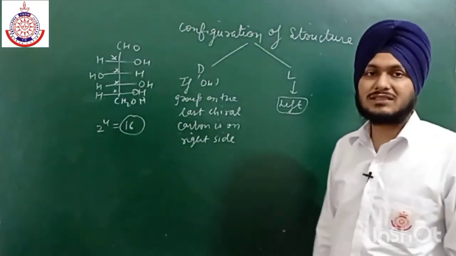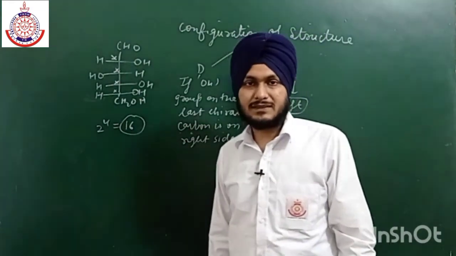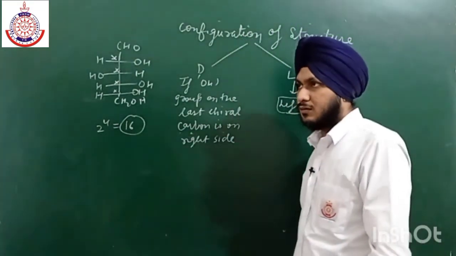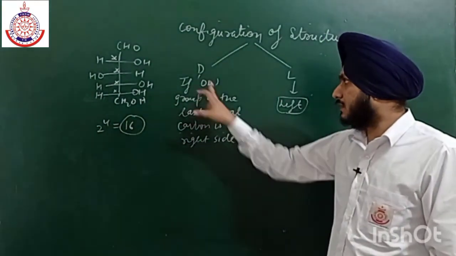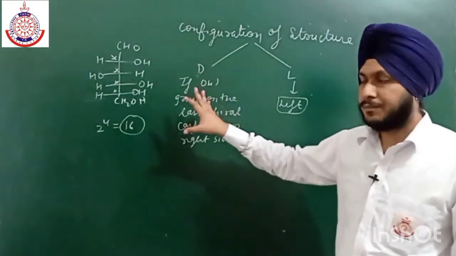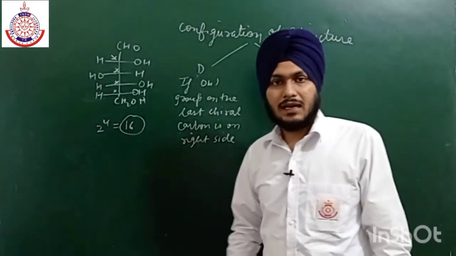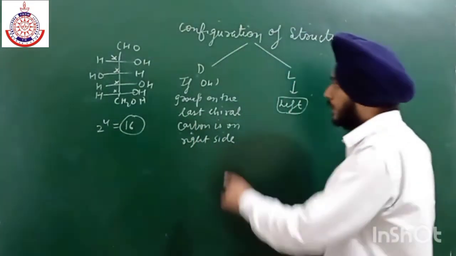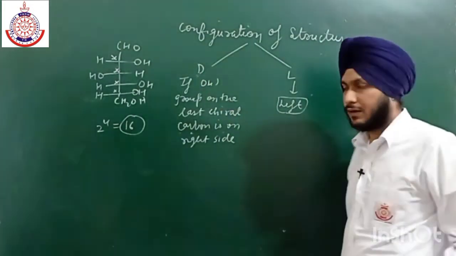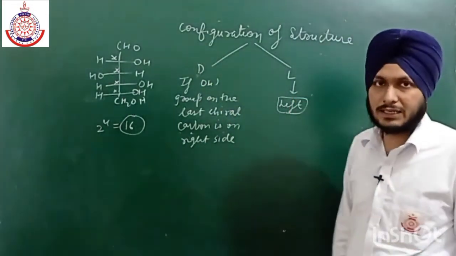Now there is also a sign which represents the optical rotation. Don't confuse this sign with D and L, these are different things. D and L is a different thing, and the positive and negative sign is a different thing. D may be positive or negative, and similarly L may be positive or negative.